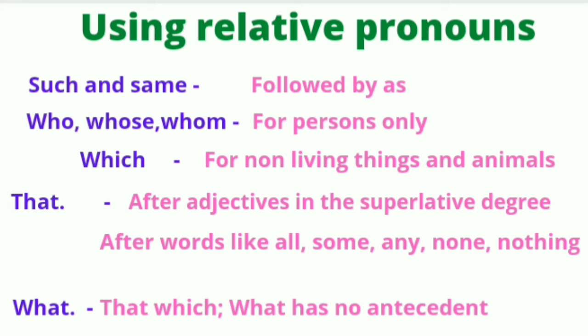Kapil is the best fast bowler that we have produced. Here we have used it after the adjective in the superlative degree. The next example: all that glitters is not gold. Nothing that I did pleased my father. So here we have used the pronoun that after all and nothing.